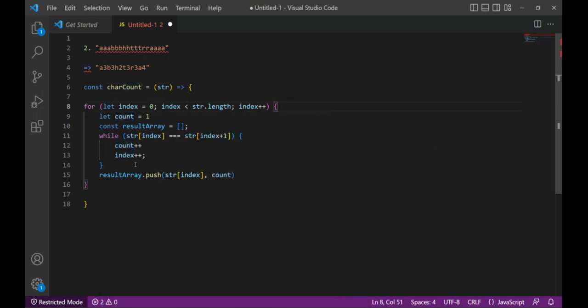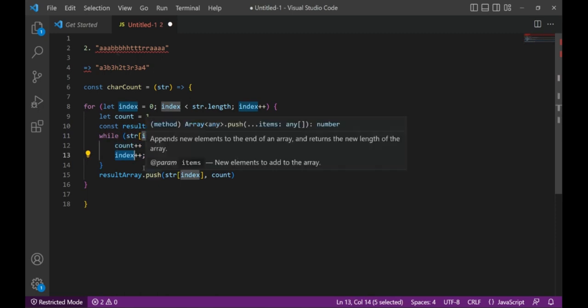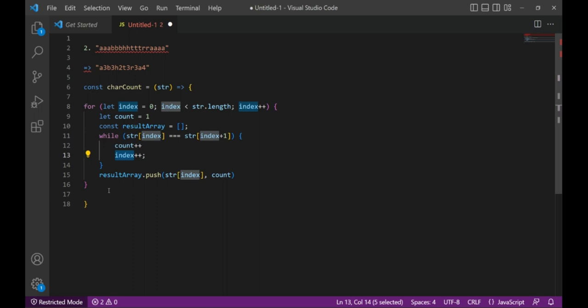So this loop will keep continuing. For index 0, count would be 1, and it will be checked for the next index, and if the character is the same, it raises the count and raises the index. If the occurrences are the same, this will raise it accordingly. Now a condition comes where the current index would be the index of this a, and the next index would be the index of the b character. In this case, this loop will skip this while, and at that time index would be already raised. So index will start from the b, okay, and whatever the output will be stored inside the result array.